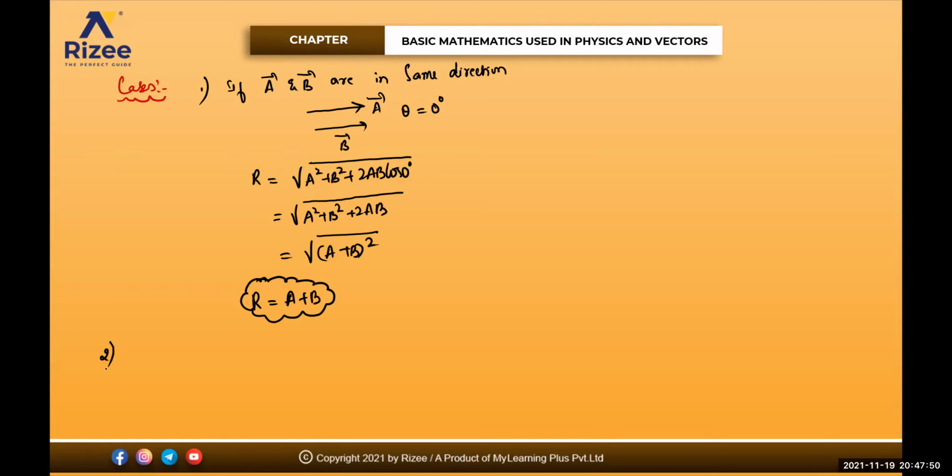Number 2. If A bar and B bar are perpendicular to each other, like this. This is the vector A bar and this is the vector B bar. How do you take the angle? You extend this one like this and make the angle with this one. This is the 90.